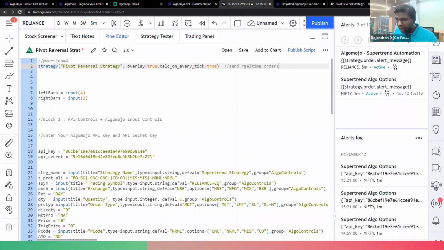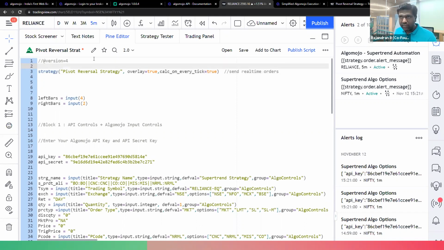If you are not using it, this will send orders on the close of the candle. Once the candle closes and a new candle opens, only then will it transmit the orders. Now, what is the limitation over here? The limitation is very simple.